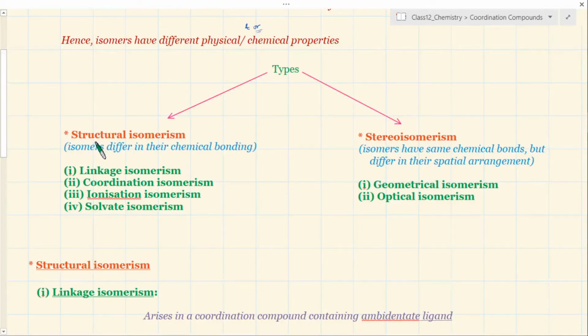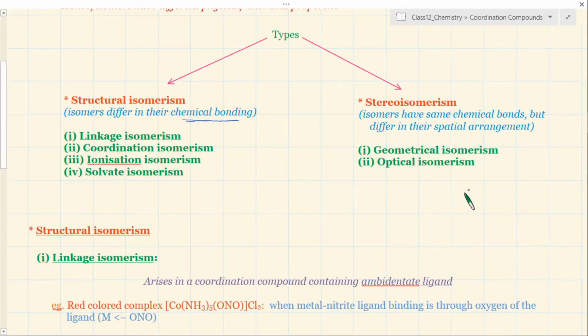What is structural isomerism? Structural isomerism is simple. You will definitely have differences in the chemical bonding pattern itself, and depending upon how that bonding organizes itself you may have varieties. In optical isomerism it is difficult to make out, but in isomerism where you have structural changes, you can very easily make out. There is linkage isomerism, coordination isomerism, ionization and solvate isomerism. We will pick up each one of them slowly.